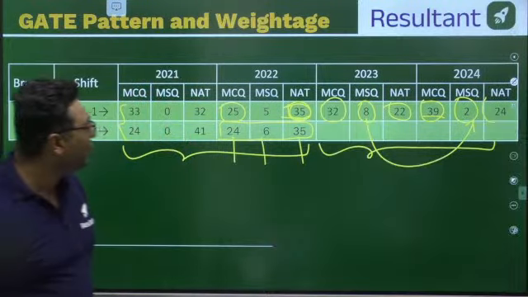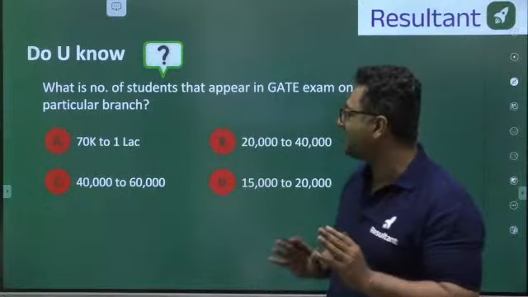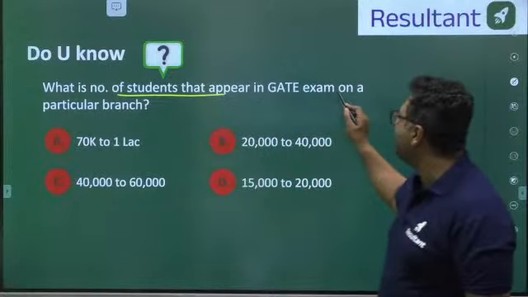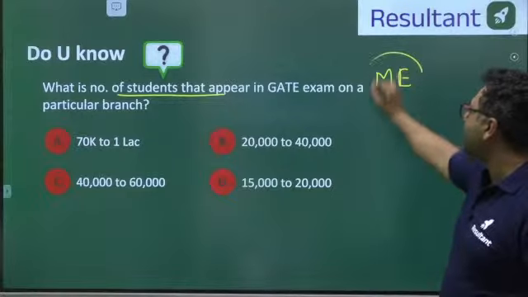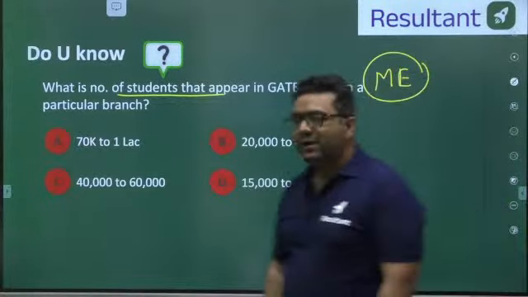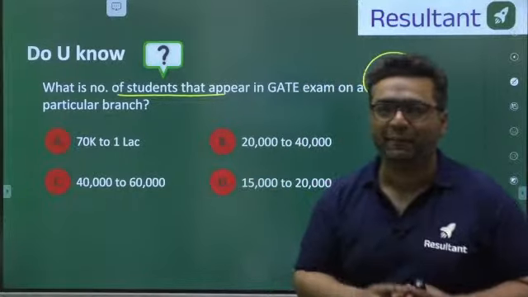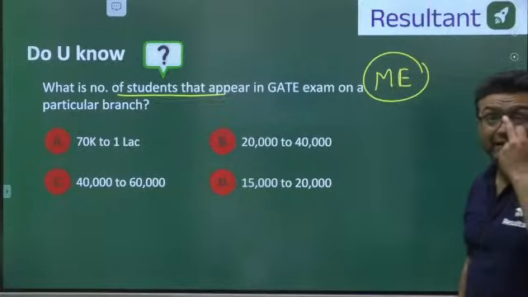Okay. So guys, now we are moving further to the next detail. I am showing you each and every detail of the examination. Like I was asking, what is the number of students that appeared in GATE exam? Like I am asking you for mechanical paper. Okay. For mechanical branch particularly. So nowadays, if you ask me the data, can you guess it? I have just told you. Let us see how many of you are listening to me properly. Can anybody guess it?